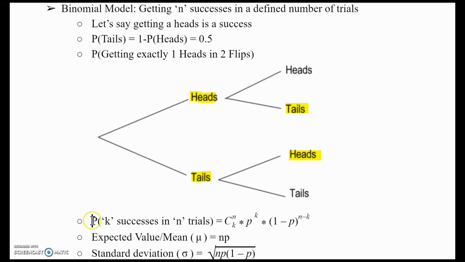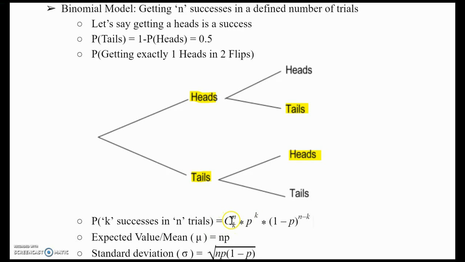So in general, a binomial model can be represented like this. If I wanted to get k successes in n trials, it will be n choose k, which as most of you know, but I will go over it at the end of this lesson, multiplied by the probability of success raised to the kth power, multiplied by 1 minus the probability raised to the n minus k power.